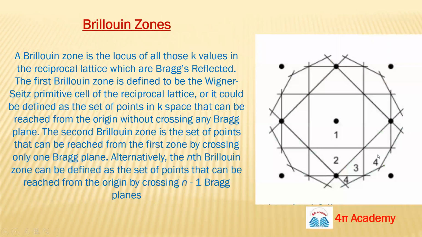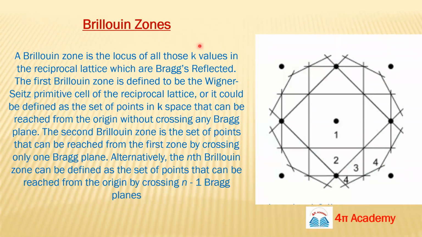Now, if we are talking about the Brillouin zone, there are two definitions, and we can understand it in two ways.